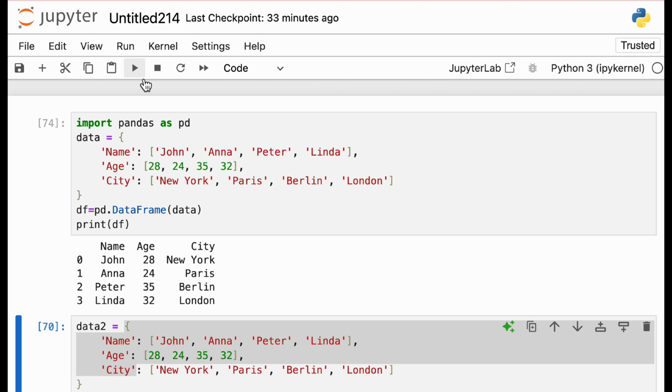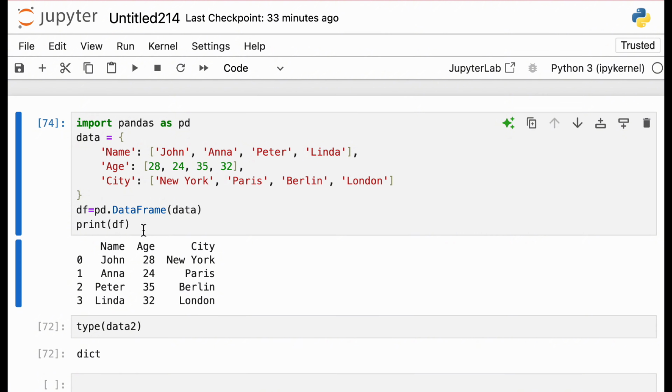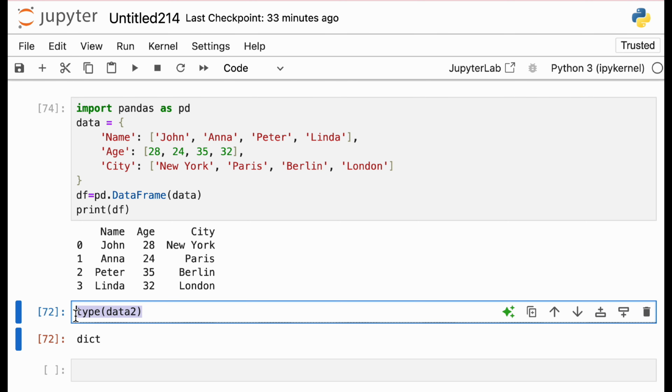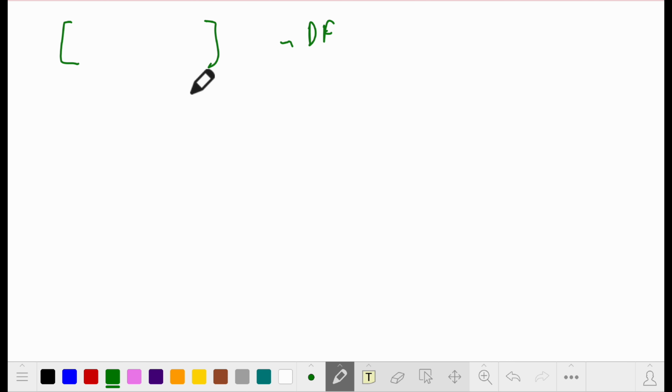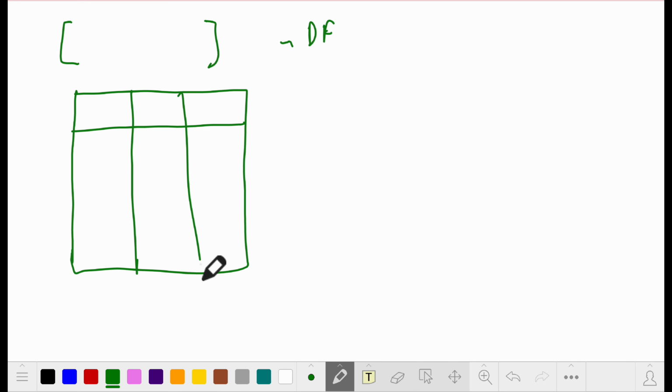So see, we have got the data in this particular format, with column names. Now we are able to print the data set in a tabular structure, which is this. Now comes the question of how we can access the elements. There are 2 methods to access the elements inside any particular table. One is using the key value. In this case, we have this table and it has 3 columns, or you can say 3 keys. Let's say this is key 1, this is key 2, this is key 3.